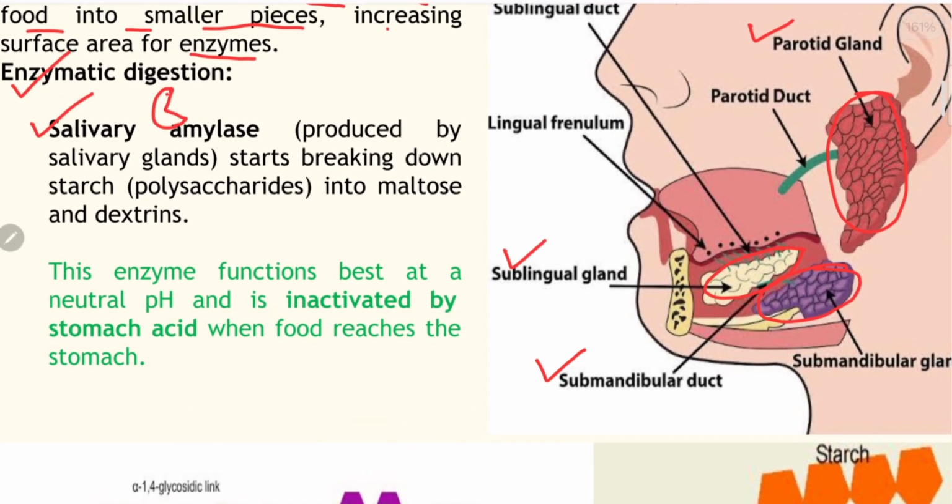Firstly, salivary amylase starts breaking down starch. What is starch? It's nothing but polysaccharides. Now poly means so many and saccharide means sugar molecule. If so many sugar molecules are attached together, then it is called a polysaccharide. I have already made a video on carbohydrate biochemistry.